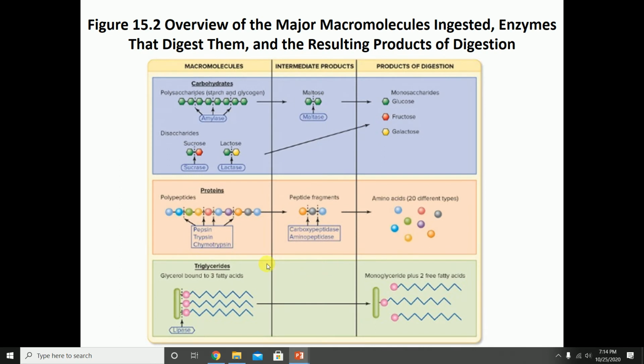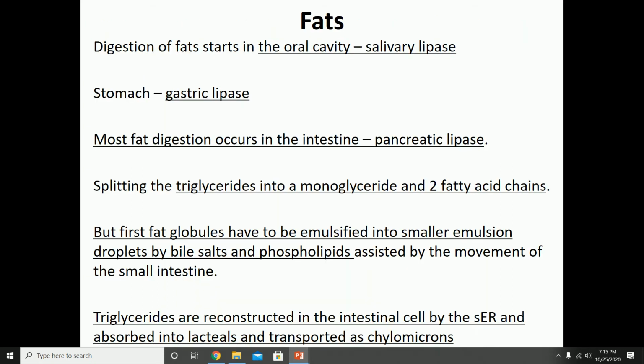Now moving on to triglycerides. Remember, we've got a glycerol and the 3 fatty acid chains. It's all up to the lipase to break it down into a monoglyceride and 2 free fatty acid chains. The absorption of triglyceride is a little bit more detailed, though. So fat digestion starts in the oral cavity through salivary lipase, and then a little bit in the stomach through gastric lipase.